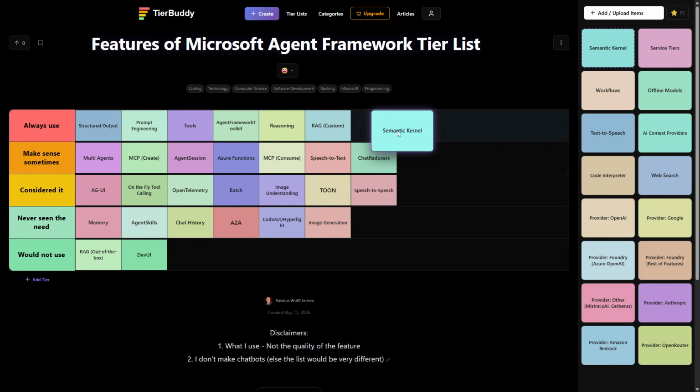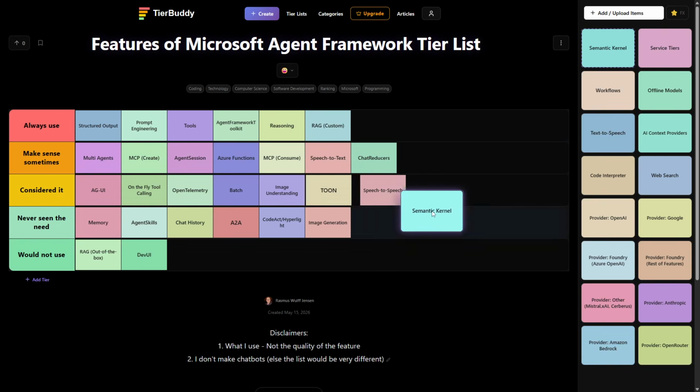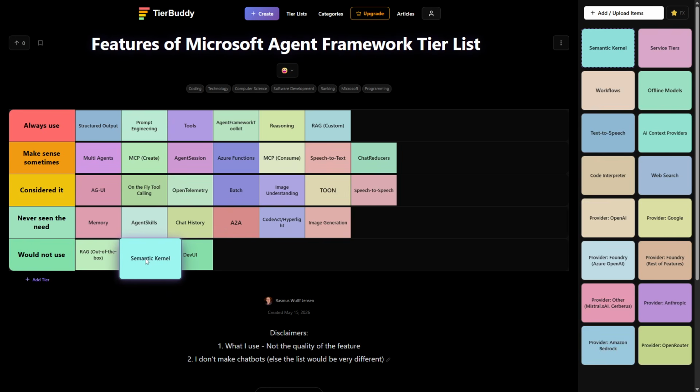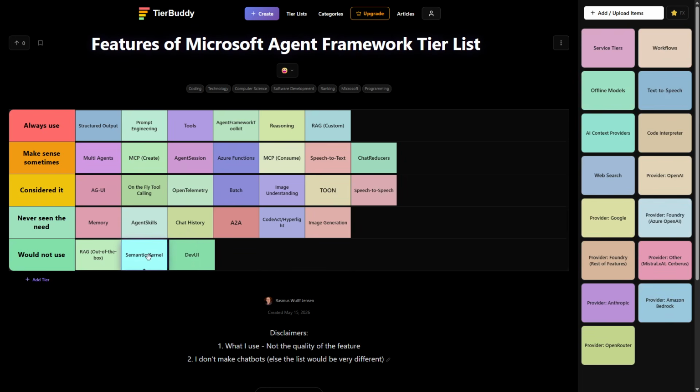I just put in Semantic Kernel just for reference that Agent Framework had a predecessor. I won't use it anymore. It's not because I hate it or anything, but I can't see ever a scenario where I would write something in Semantic Kernel instead of Agent Framework anymore.